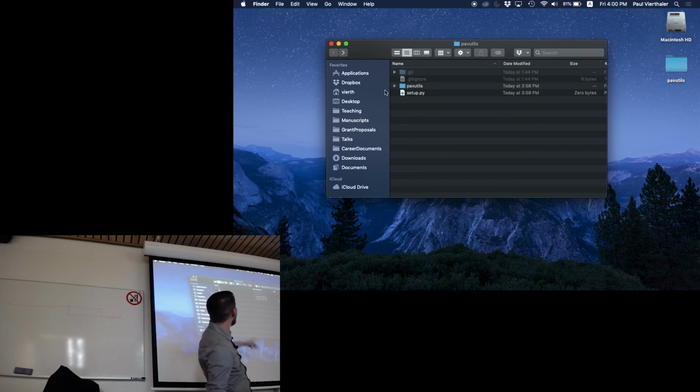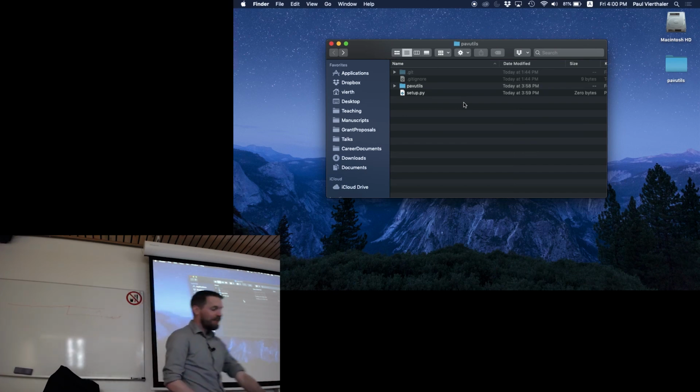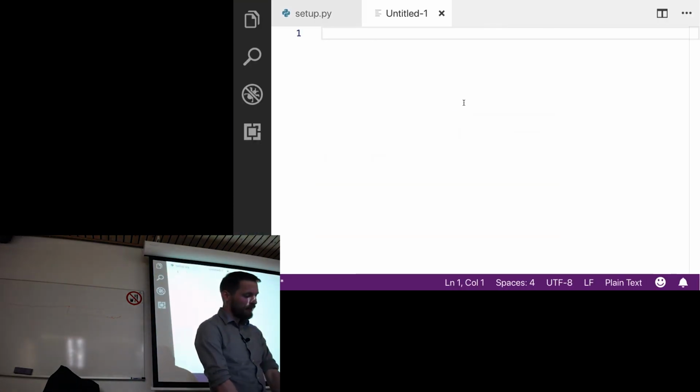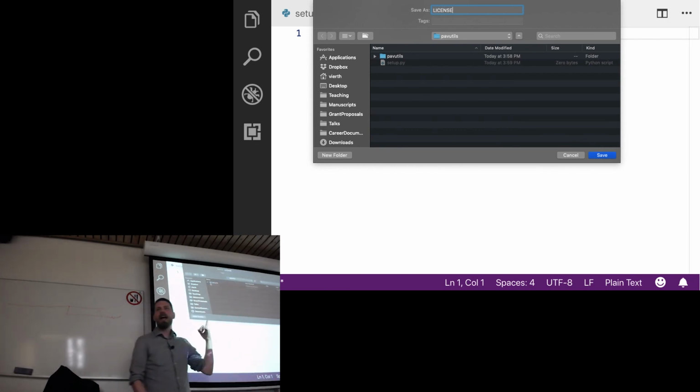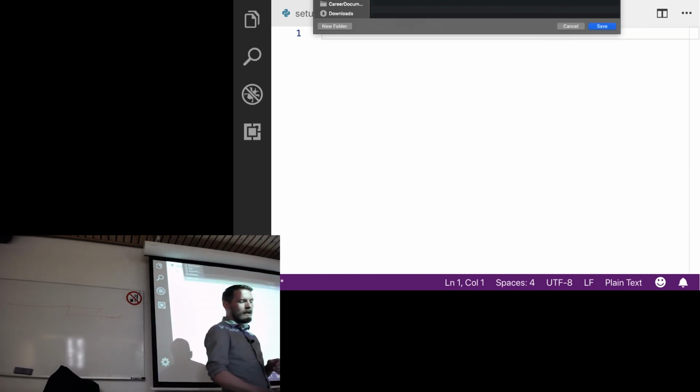So I have setup.py. There are a few other things that I'm going to want to have here. I'm going to want to have a license. Now, you don't have to have a license, but I would recommend it. So, license. It's usually in all caps with no extension. That's just how people often do it.